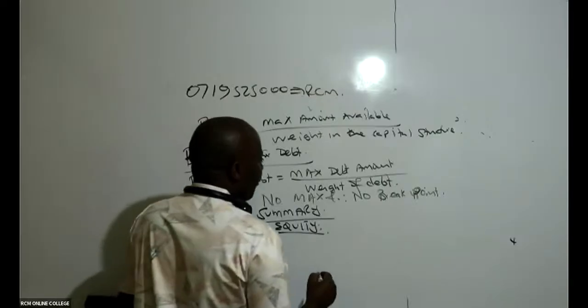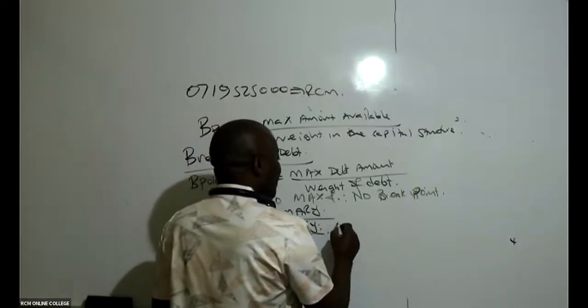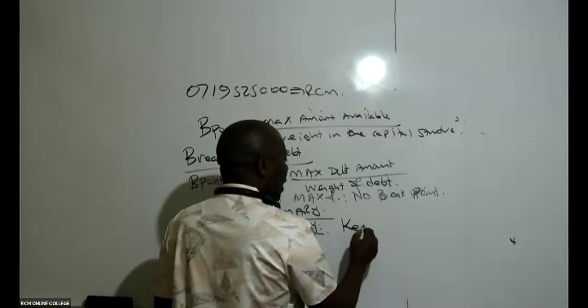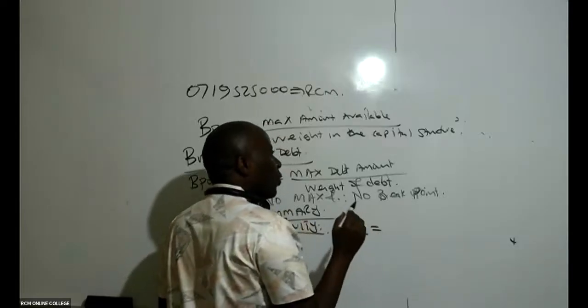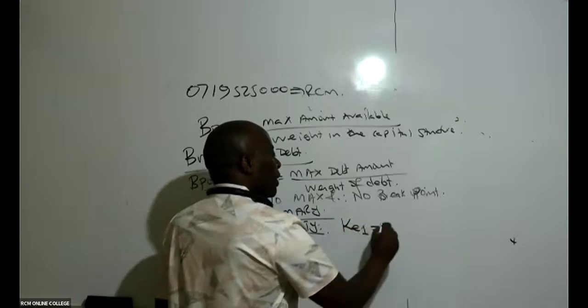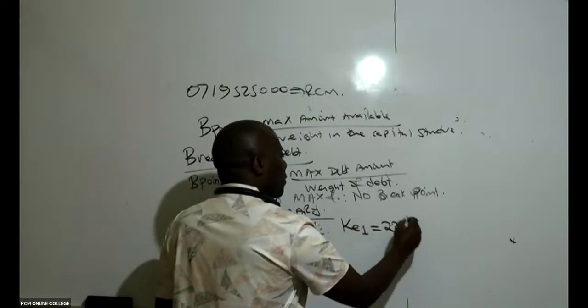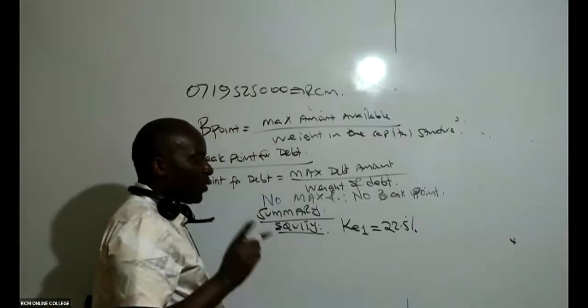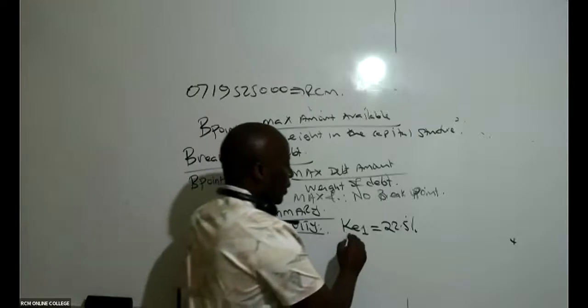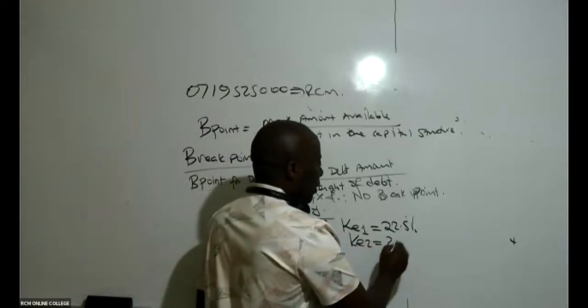So remember, for equity, I have in this case cost of equity 1. Is there somebody who can remind Mwalimu what cost of equity 1 was? Was it 22.5%, the one of retained earnings? And then the cost of equity 2. Cost of equity 2 was 26%.